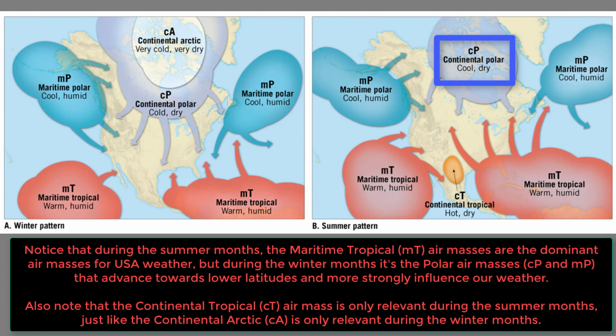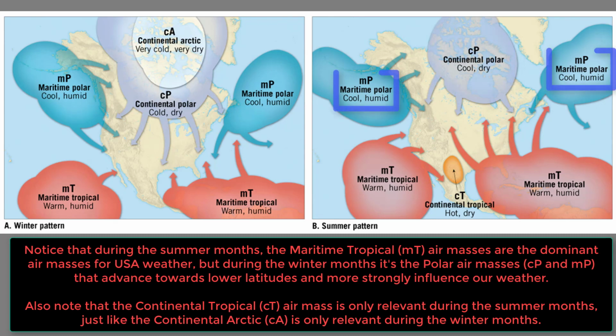I should also mention that when we write the air mass symbols, we start by describing the nature of the surface, meaning that you'll start with a lowercase c or a lowercase m, and then the second letter represents the latitude of the source origin. So for a continental polar air mass, we start by writing lowercase c and then capital P.